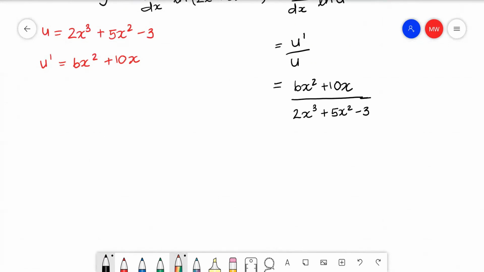So hopefully with this you realize you just need to find u and u dash.